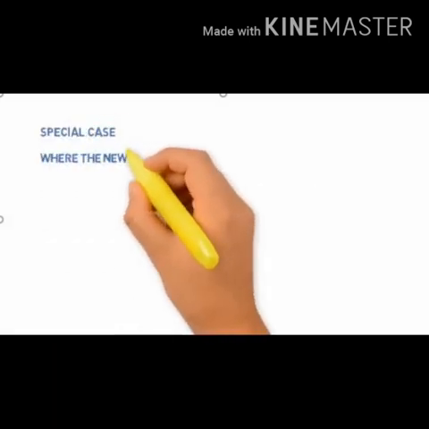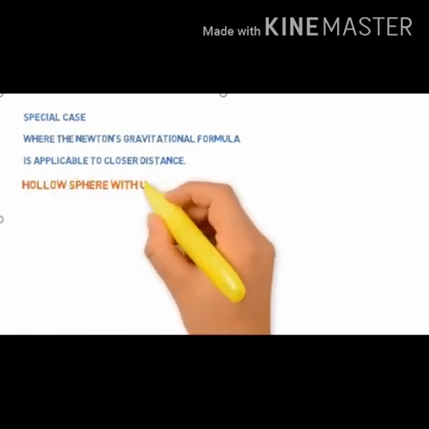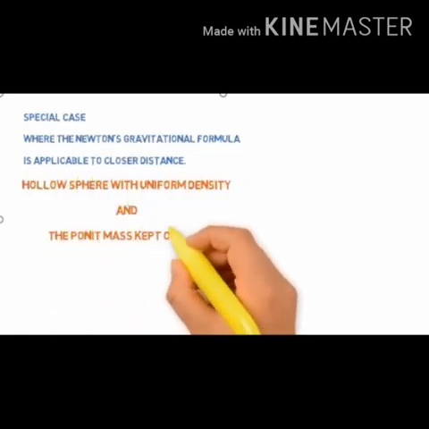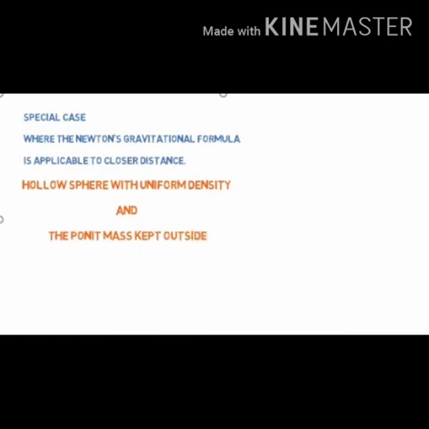Point number 5. Consider the force of attraction between a hollow sphere of mass capital M with uniform density and a point mass small m kept outside the hollow sphere. We can replace the hollow sphere of mass M as equivalent to a point mass M located at the center of the hollow sphere. The force of attraction between the hollow sphere of mass capital M and the point mass small m can be calculated by treating the hollow sphere also as another point mass. The entire mass of the hollow sphere appears to be concentrated at the center of the hollow sphere.